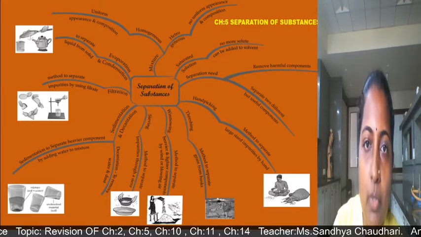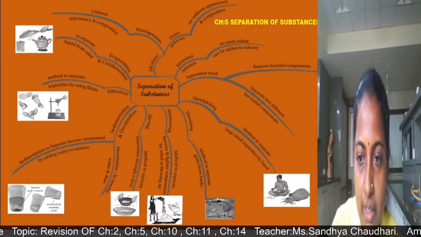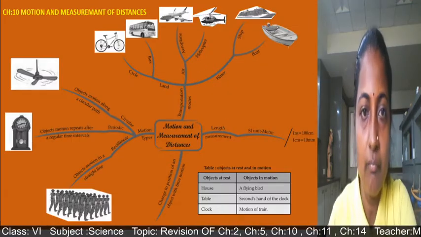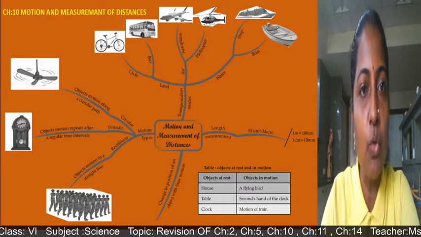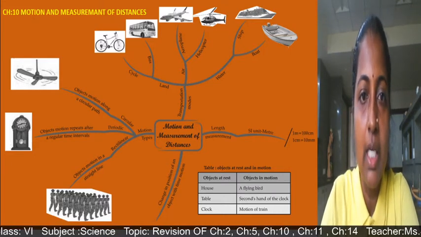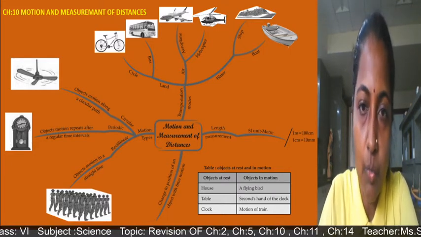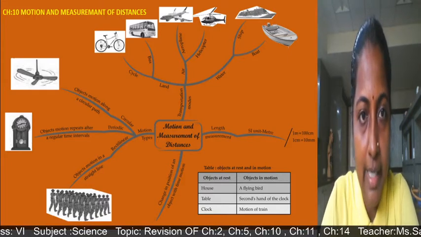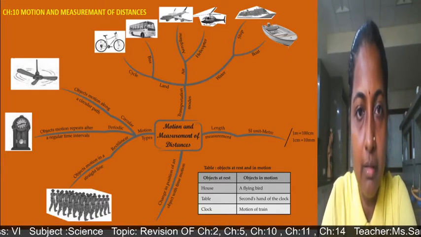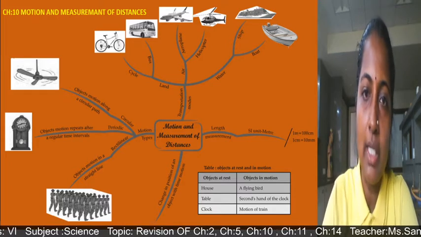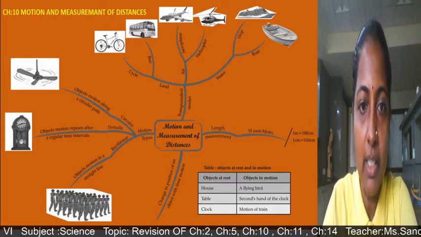So this was about separation of substances. Now we will see chapter number 10, motion and measurement of distances. In that we can see different transportation modes. Land, example bus, cycle. Air, that is aeroplane and helicopter. Then water, ship and boat.